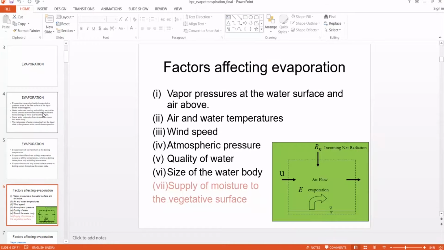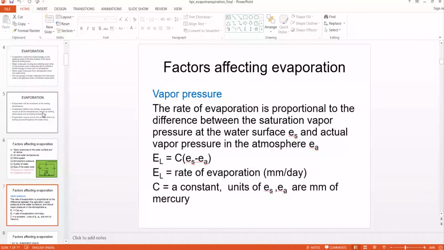Then air and water temperatures, wind speed, atmospheric pressure, quality of water, size of the water body, and supply of moisture to the land surface. This schematic diagram shows evaporation taking place from a water body, taking net radiation. Then there is wind, transporting the water vapor away from where it is taking place. Now these factors will be discussed in detail.